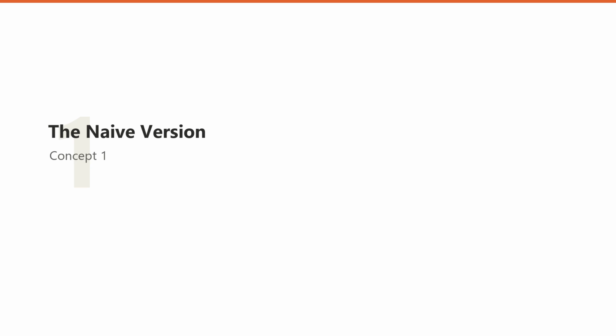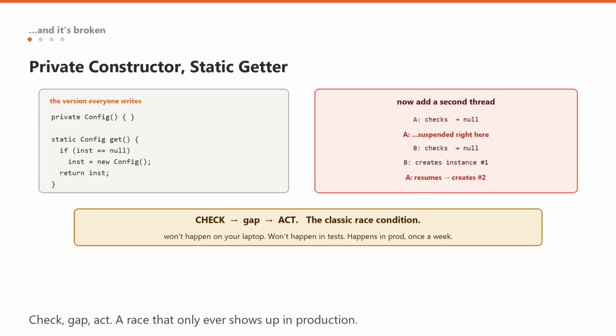Let's get into it. First, the version everyone writes first, and the bug hiding in it. The mechanics are 3 things. A private constructor, so nobody outside the class can call new. A private static field holding the one instance. And a public static method, getInstance, that returns it, creating it on the first call if it does not exist yet. That last bit is lazy initialization. Do not build it until somebody asks. And on a single thread, that code is perfect.